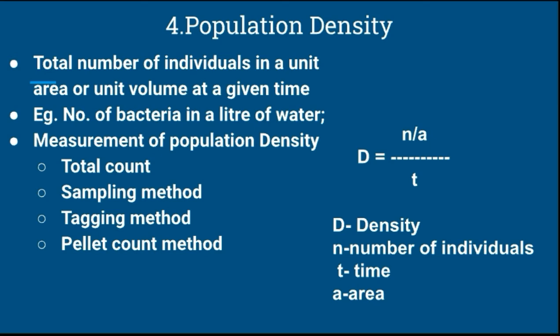In the first, the total count, all the individuals of a population are counted one by one. It is the direct method, and it gives the accurate density, but it is practically possible only in the case of trees and human beings. It is not possible to count all animals, because they are not static.